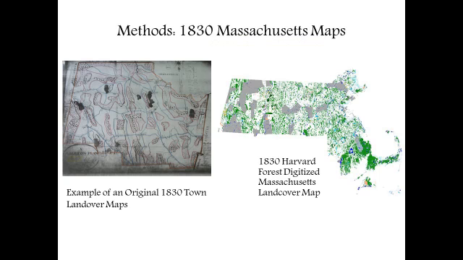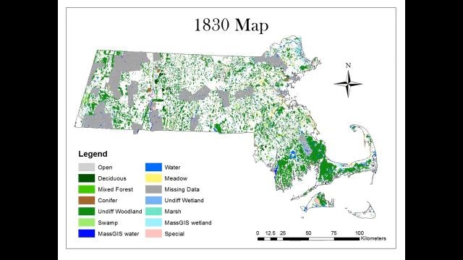My study used a digitized version of original 1830 Massachusetts maps depicting land cover and cultural features in the year 1830. I used these maps in conjunction with modern USDA forest inventory plot coordinates to extract 1830 land cover values from the 1830 map. I then subsetted these values into land use legacy categories, specifically looking at the present-day difference in forest composition between areas that were forested in 1830, shown by green on the map, and areas that were cleared in 1830, which are white on the map.